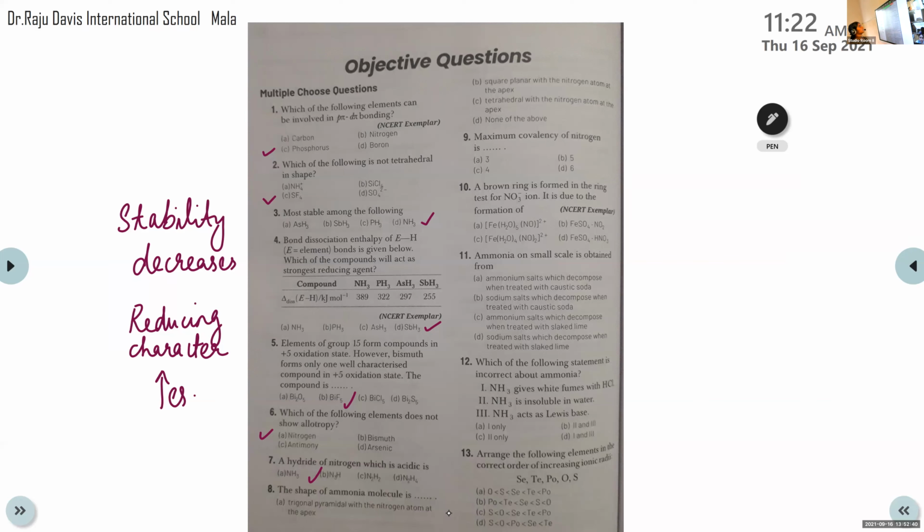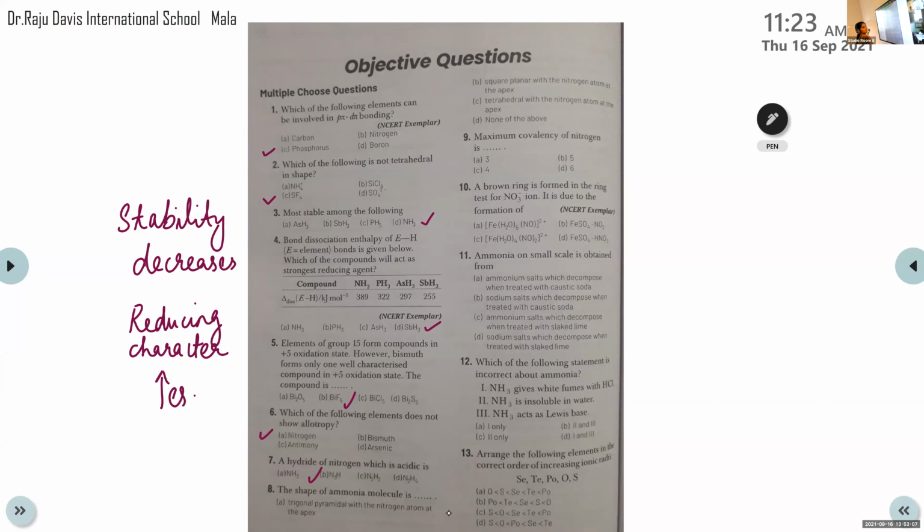Option B, square planar with the nitrogen atom at the apex. Option C, tetrahedral with the nitrogen atom at the apex. Option D, none of the above. The shape of ammonia is mentioned on page number 176. Look at the structure and tell me which is correct. Option A, trigonal pyramidal with the nitrogen atom at the apex.